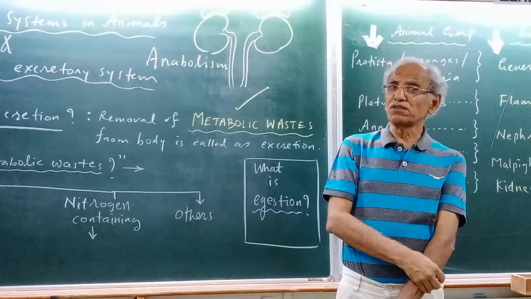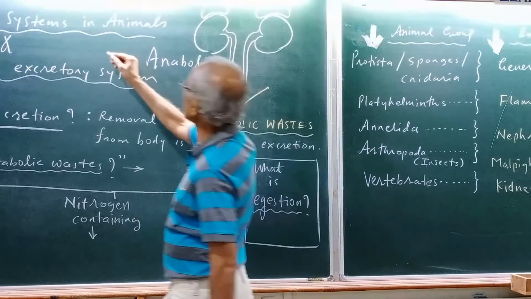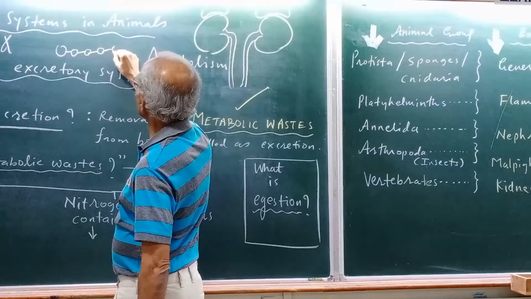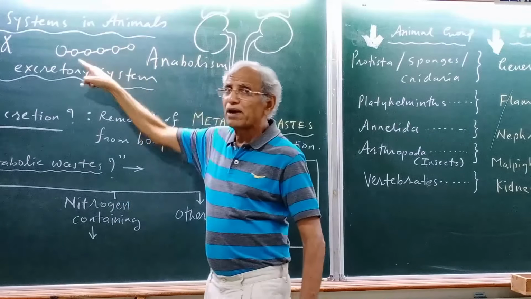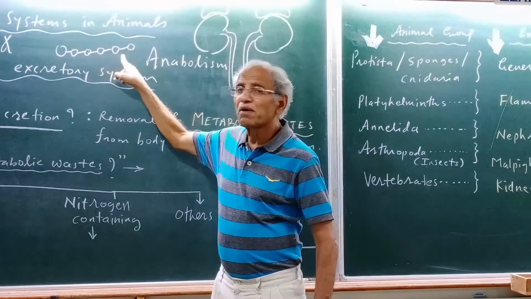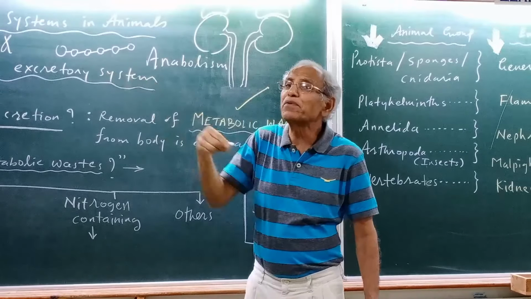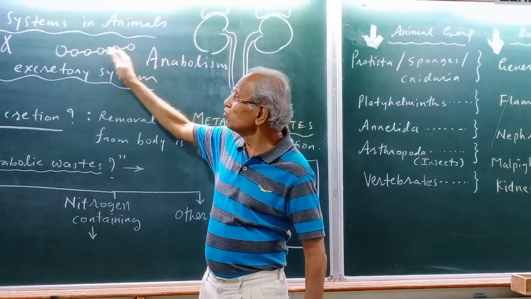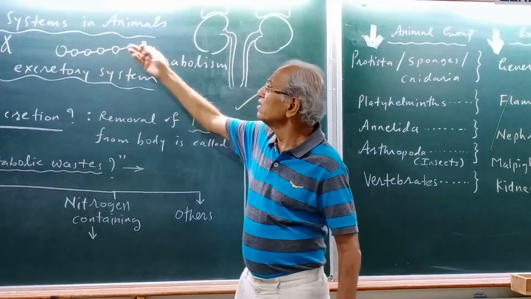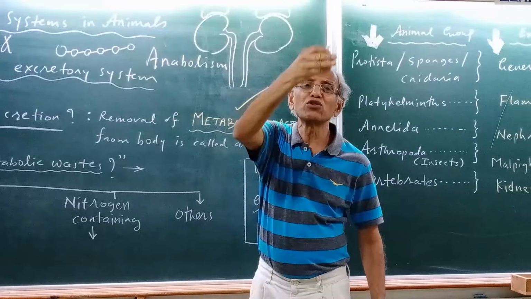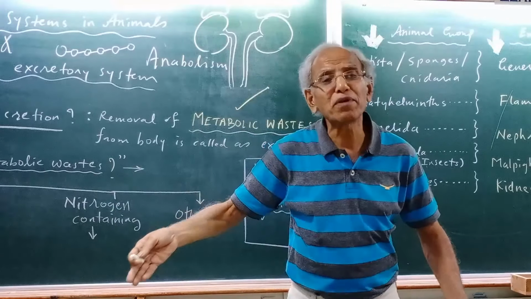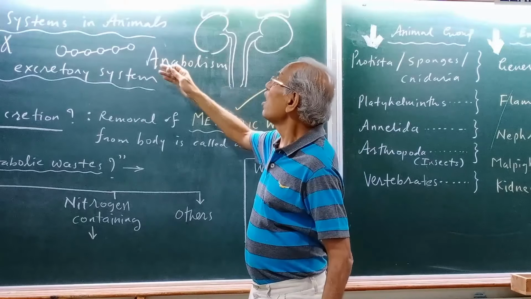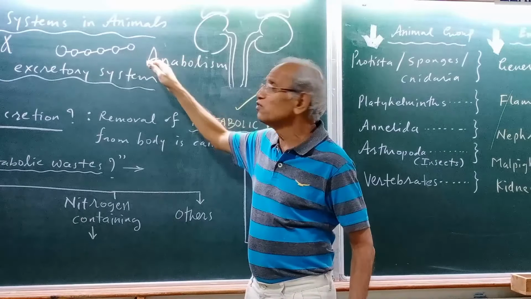Amino acids get joined. Suppose these are the amino acids and they get joined together, and you get a chain of amino acids. That chain of amino acids can be called a peptide, which is related to protein ultimately. So 1, 2, 3, 4, 5, 6, 20, 30 amino acids may get joined together to form a polypeptide, which is a protein itself.